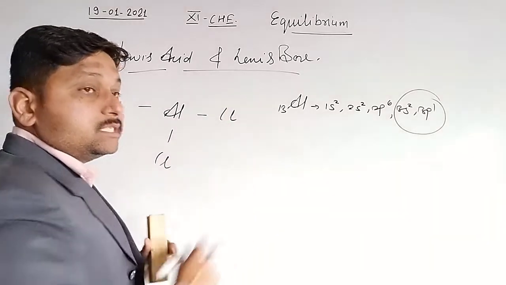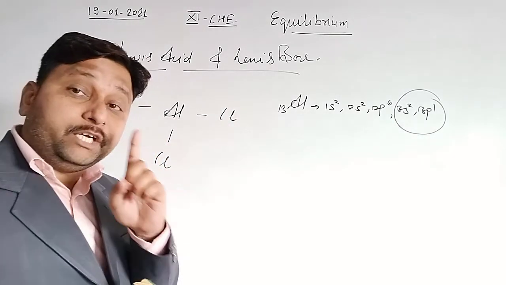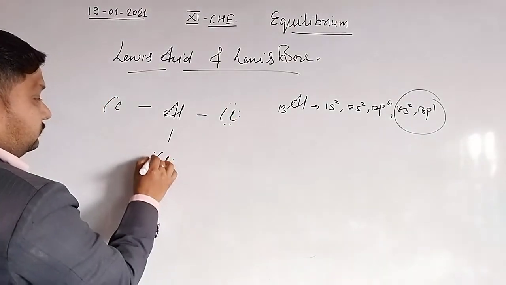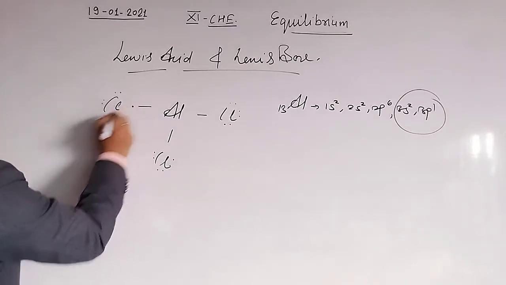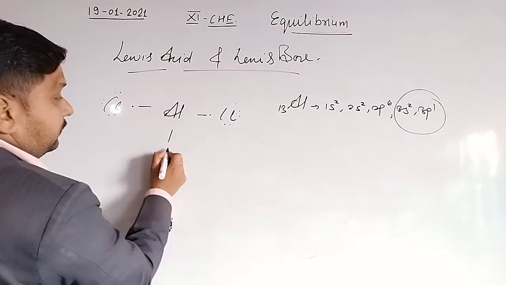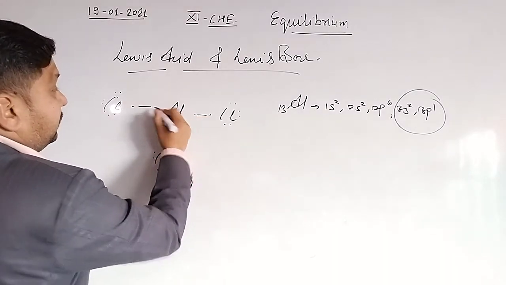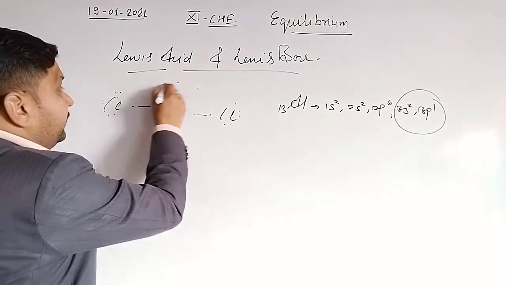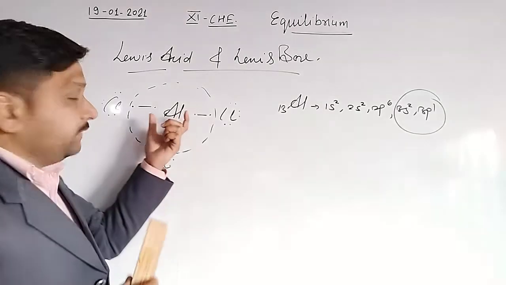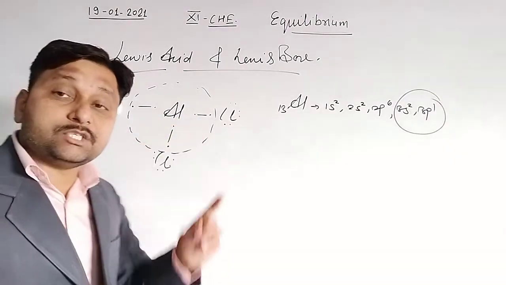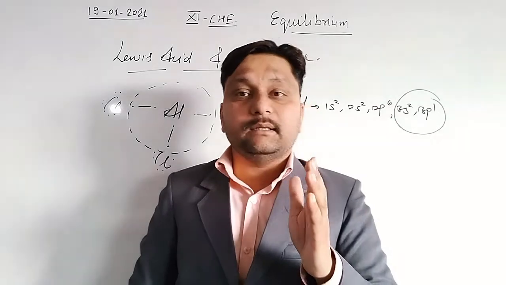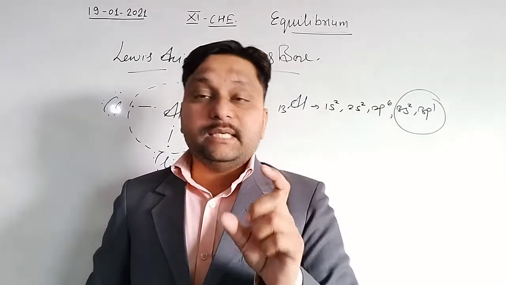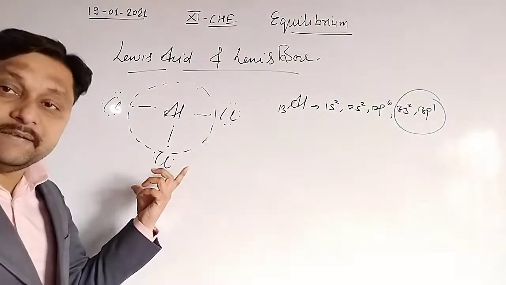Aluminium contains 3 electrons and chlorine contains 7 electrons because it is a 17th group element. One electron of chlorine and one electron of aluminium bind by a covalent bond. It means, see here, the surrounding electrons of aluminium are only 6, means the octet is incomplete. So those compounds with the central atom having an incomplete octet behave as a Lewis acid. So AlCl3 behaves as a Lewis acid.